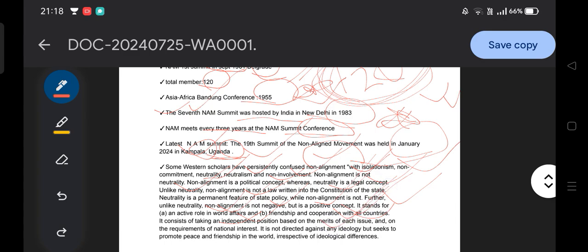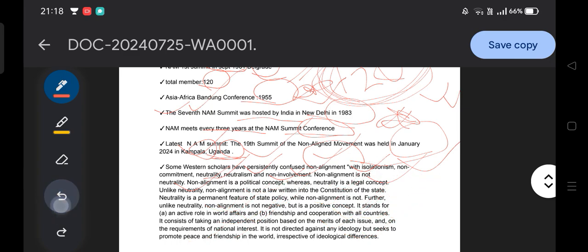It is not directed against any ideology, but seeks to promote peace and friendship in the world. It does not criticize any ideology, but promotes peace and friendship in the world irrespective of ideological difference. So that is how the concept of non-alignment.